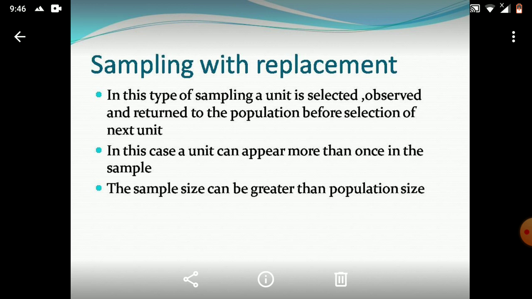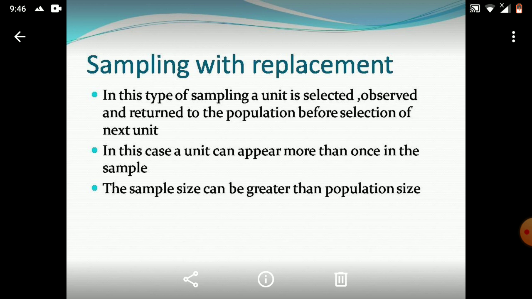With replacement means to replace. In this type of sampling, a unit is selected, observed, and returned to the population before selection of the next unit. We select the unit, note its value, and put it back into the population. For example, if I have 10 balls in the bag, I select one ball, note its color, and put it back in the bag. This kind of sampling is sampling with replacement. In this case, the unit can appear more than once in the sample.